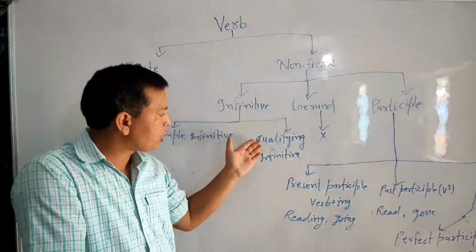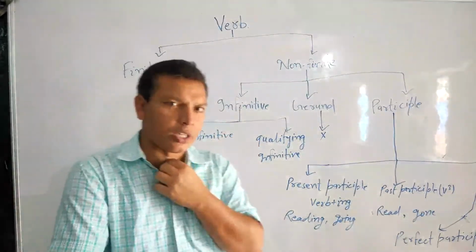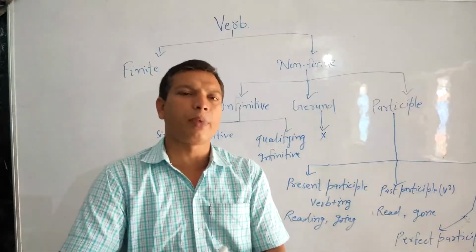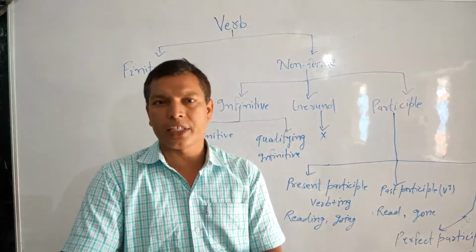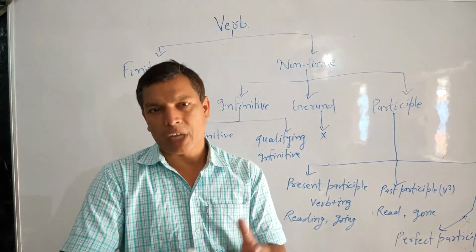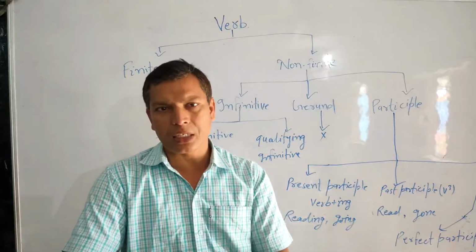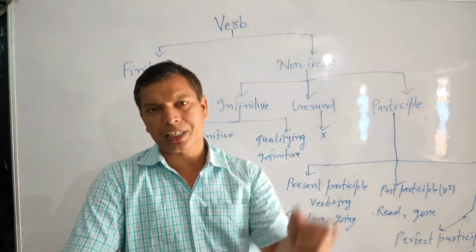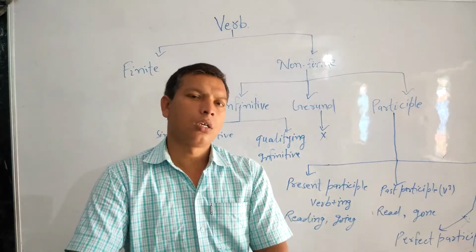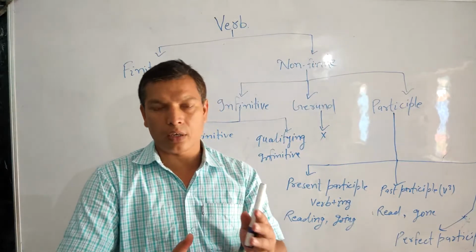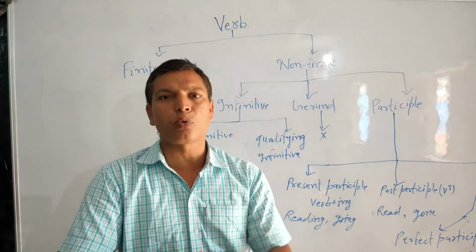Now we should jump to the use of qualifying infinitive. I told you in the beginning that qualifying infinitive comes in the sentence to qualify a verb, an adverb, an adjective, or a noun. Sometimes it comes to qualify a sentence as well. So we will discuss it point-wise.